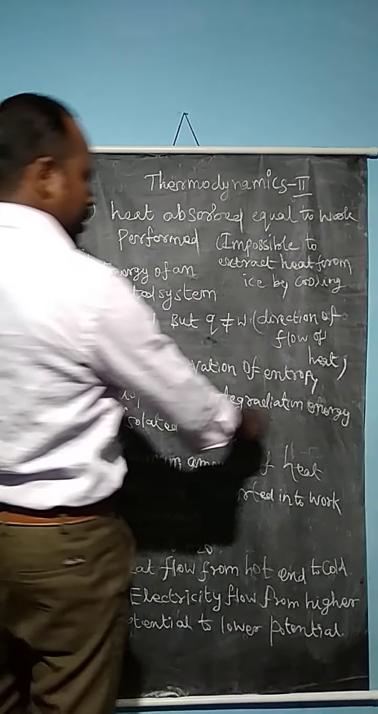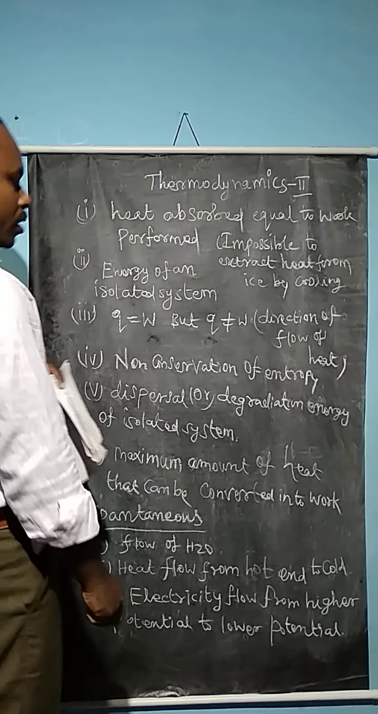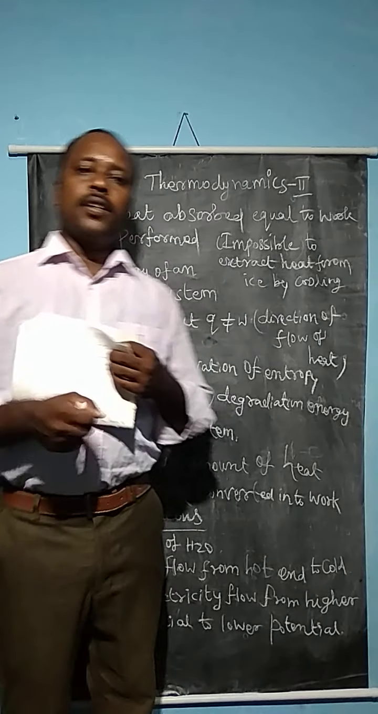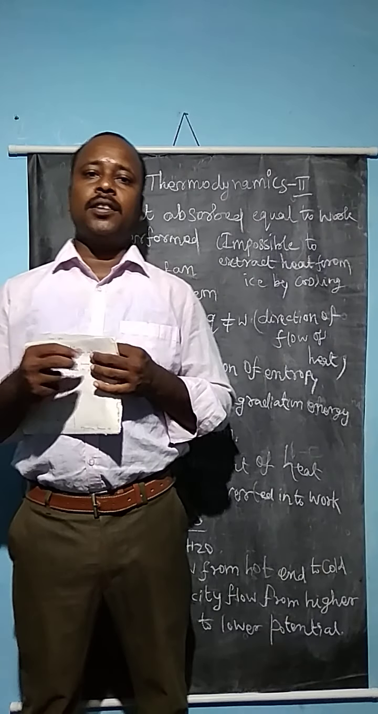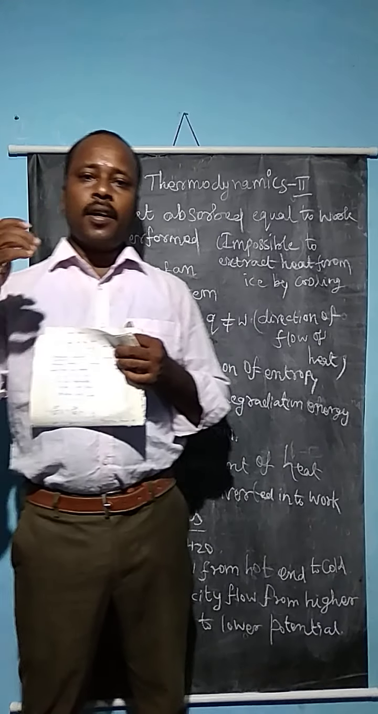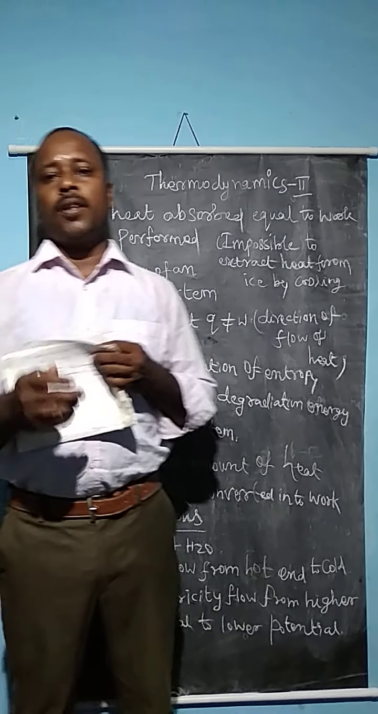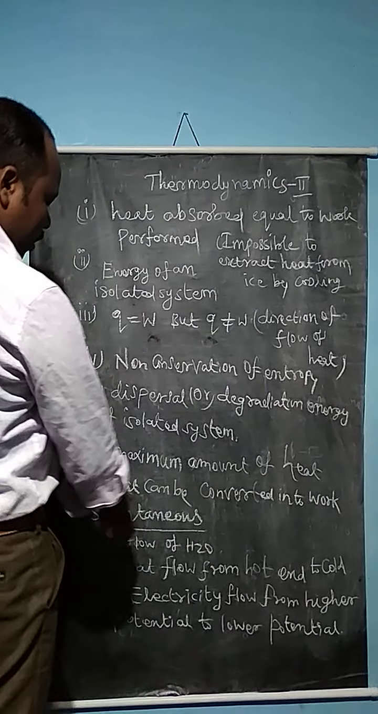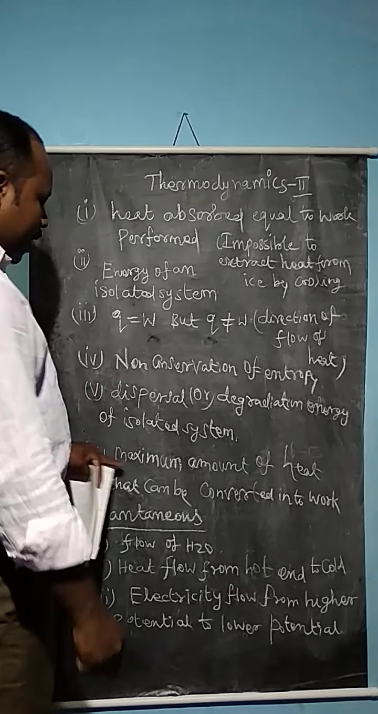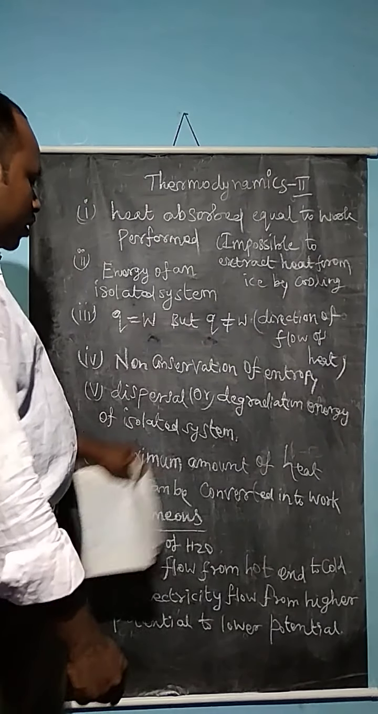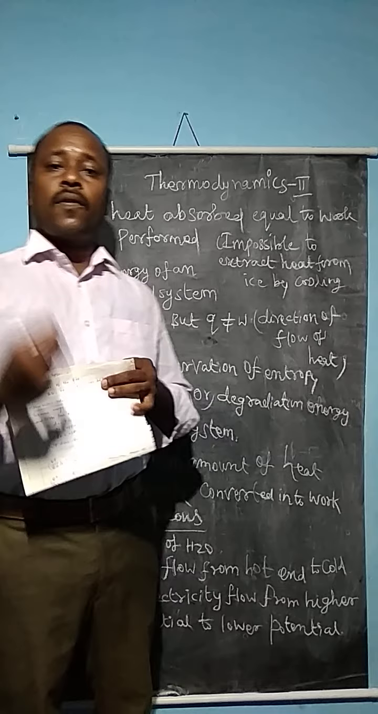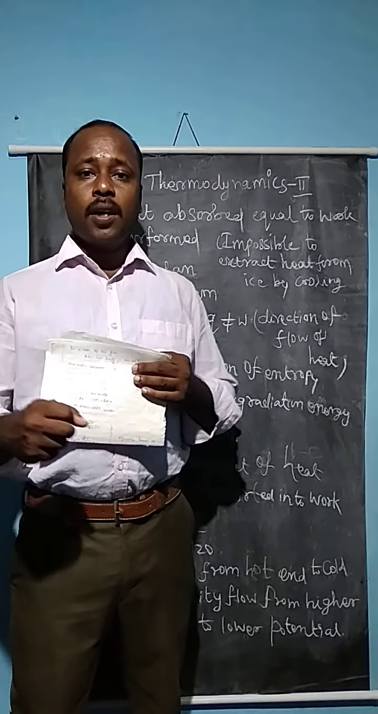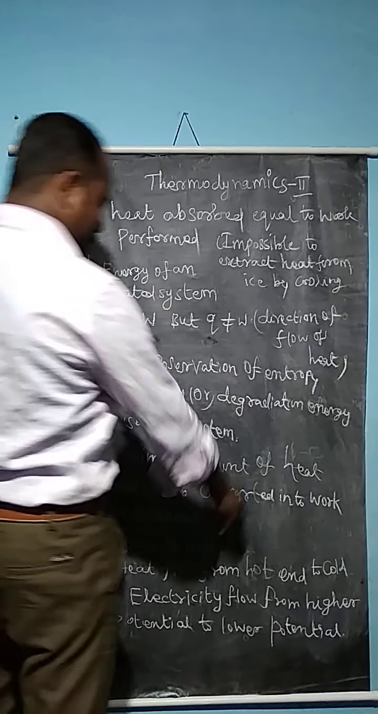So, dispersal or degradation of energy of an isolated system. In the case of an isolated system, there is no dispersion of energy from system to surroundings. That is one of the concepts. So that cannot be explained by the first law of thermodynamics, so we need the second law of thermodynamics. Here the sum of the spontaneous reactions have been given. One more point is the maximum amount of heat that is converted into work. How much heat is converted into work is not explained on the basis of the first law of thermodynamics. It can be explained by the second law.